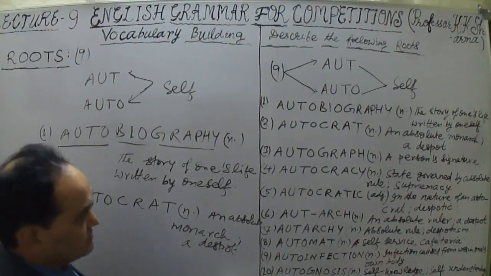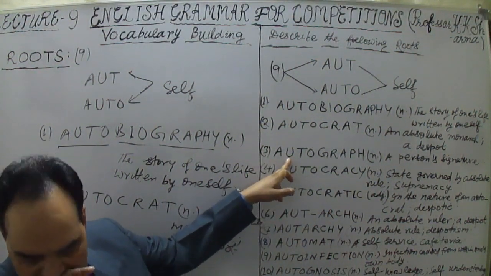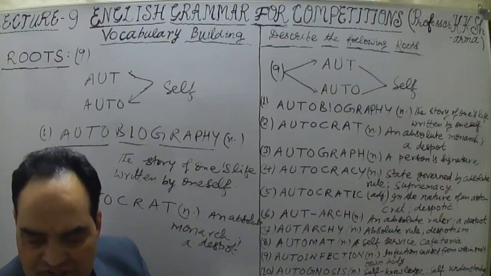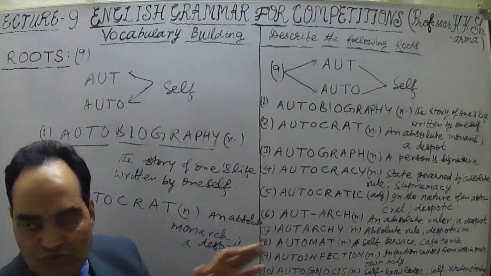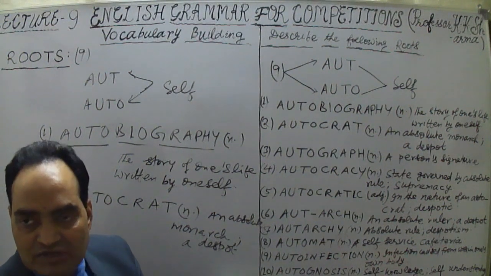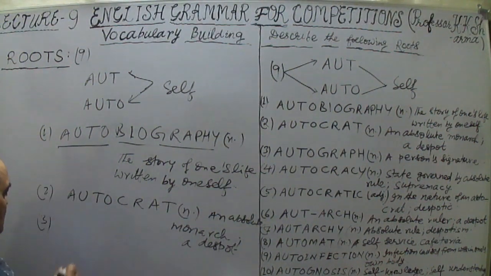Now let me take the third one: autograph. When signature is done by oneself, that is autograph. I want your autograph means you have to sign your signature by yourself. You are not copying others. I talked about this previously also.